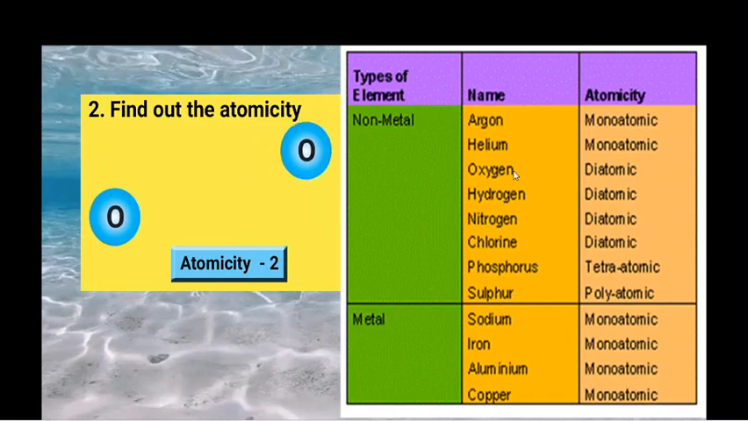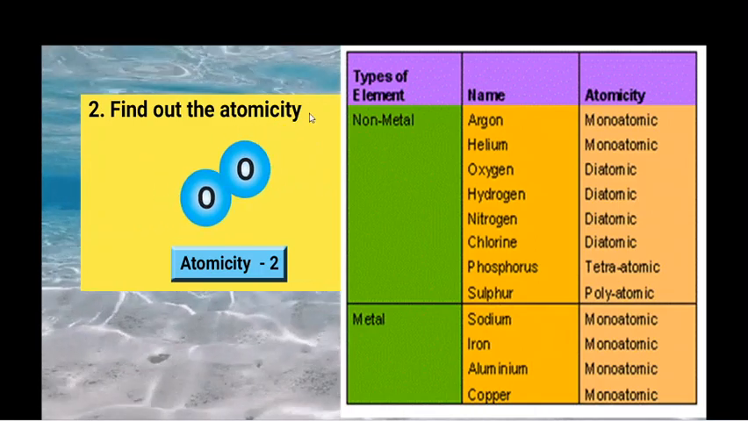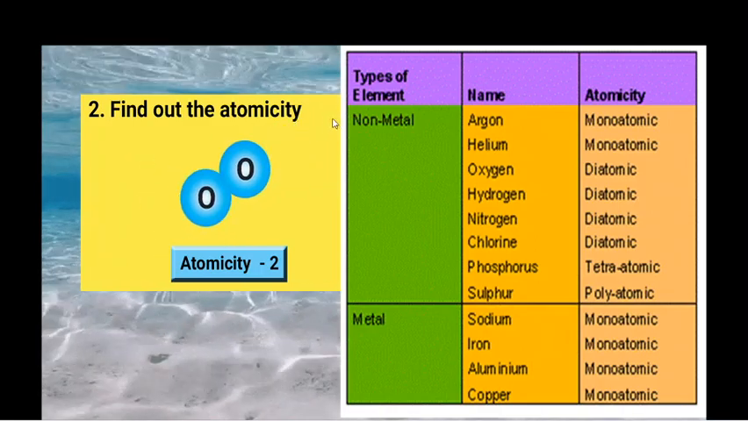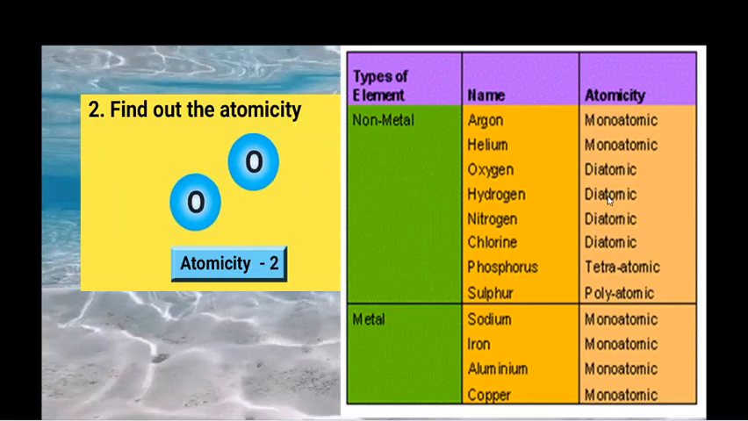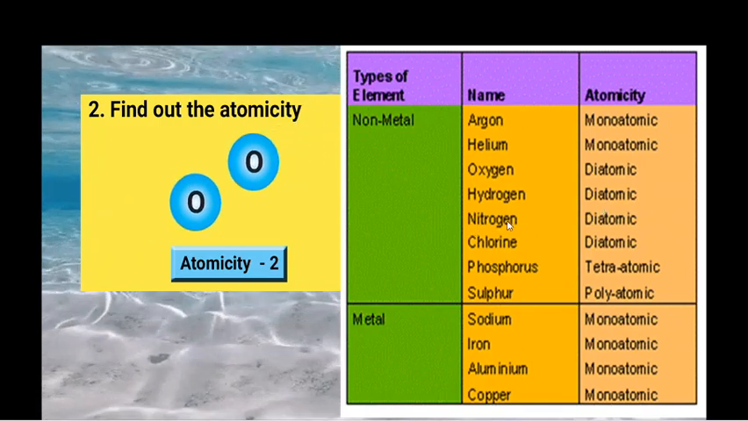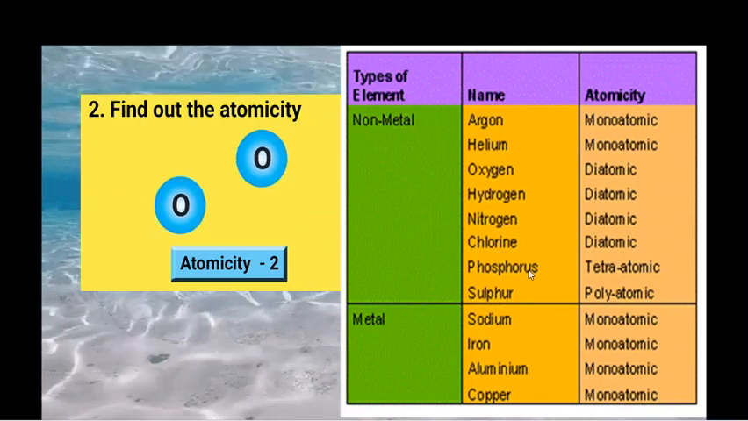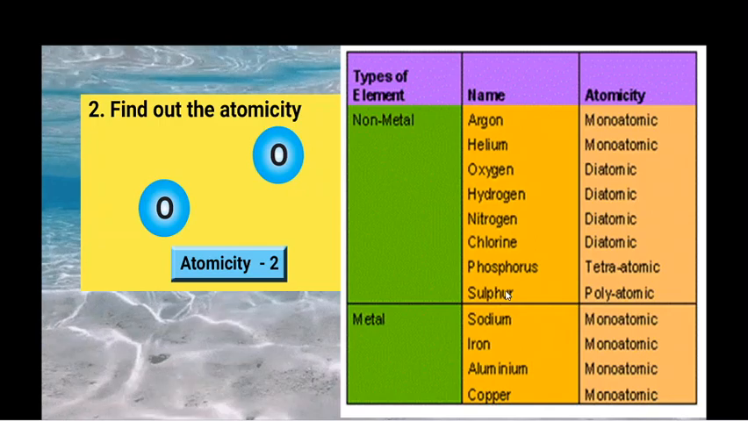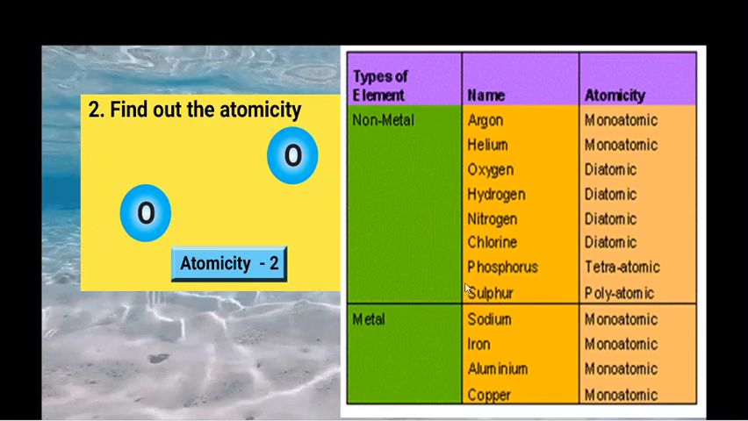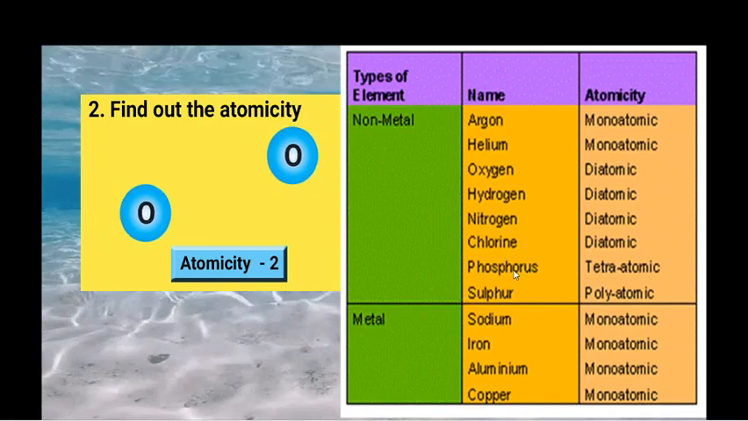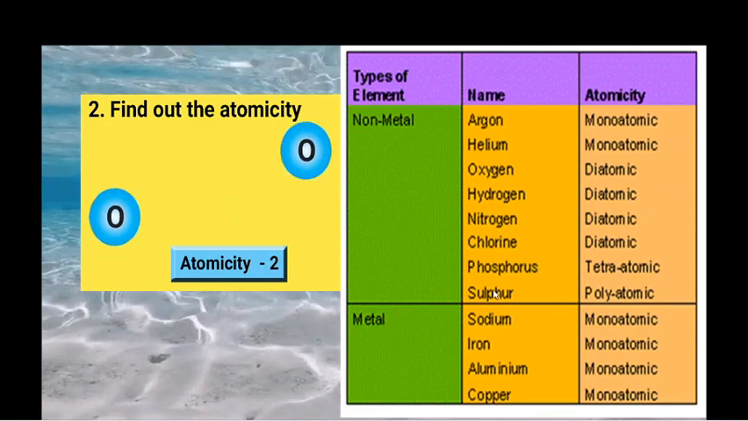Like that, oxygen shares 2 electrons with another oxygen to make a stable oxygen molecule. So the atomicity of oxygen is 2. Like that, hydrogen is diatomic, the atomicity of hydrogen is 2. Nitrogen's atomicity is 2. Chlorine's atomicity is 2. Phosphorus and sulfur I already discussed: phosphorus is P4 and sulfur is S8. Four atoms combine to form the phosphorus molecule, so it is tetraatomic. Like that, sulfur is 8.